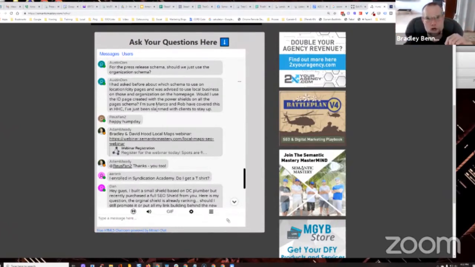Now there is also in the SEO shield ordering, what's called a location shield, and a location shield will produce an ID page for that specific location. So MGYB will produce an ID page for that. But why I don't use the location shields is because it creates a separate G site. And I prefer to have everything underneath the one branded G site. So that's why I use the RYS expansion stacks. And then I duplicate the ID page myself.